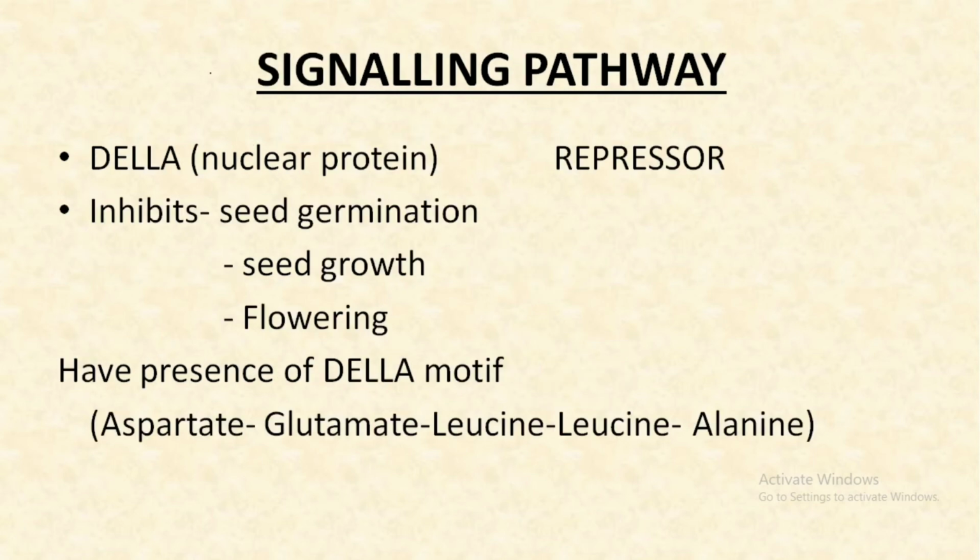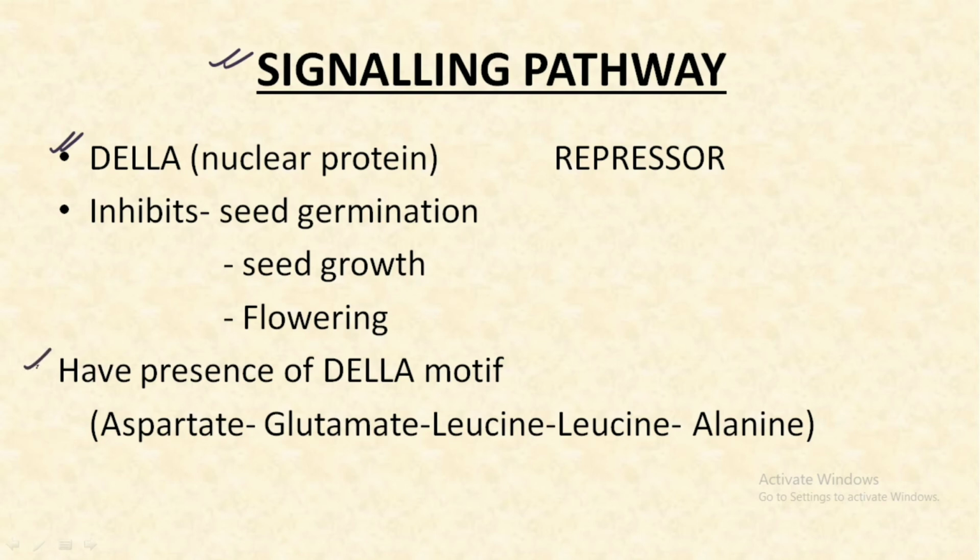Let's understand the last topic, that is the signaling pathway of gibberellic acid. We have to remember some important subcomponents. The first one is a nuclear protein, DELLA. Why is it called DELLA?